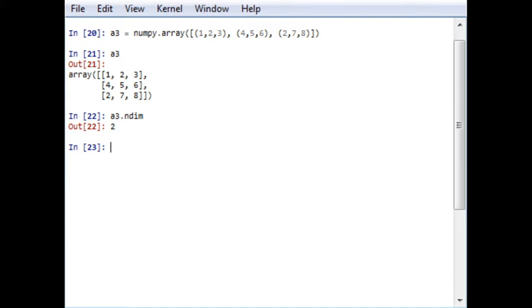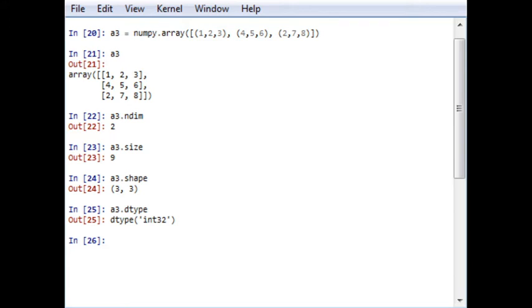Okay, it doesn't show you the rows and columns. If you want to check the size, we have to use the function size. It's size 9. If you want to know the rows and columns, then you have to write shape, and it will give you a 3 cross 3 matrix. In a similar manner, I have already shown you how to know the data type, and it will give you dtype int32. This is a 32-bit integer.